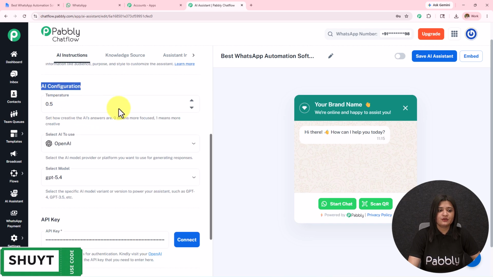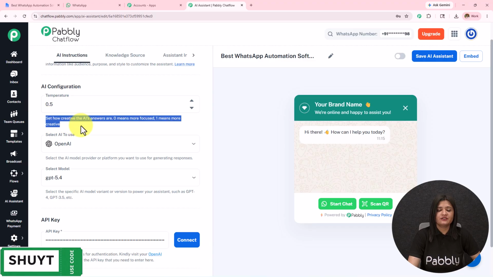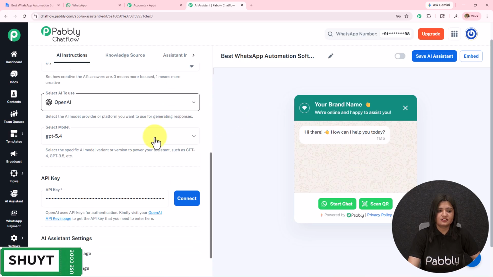Next we have this AI configuration, under which the first one is this temperature. Set how creative the AI answers are. 0 means more focused, 1 means more creative. Now if I go from 0 to 1, the creativity of how this AI is answering will increase. I'm going to keep it as 0.7.